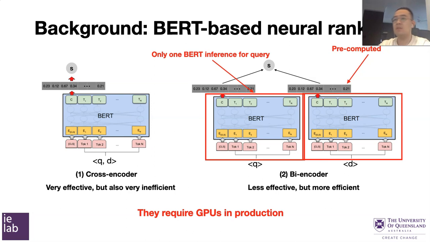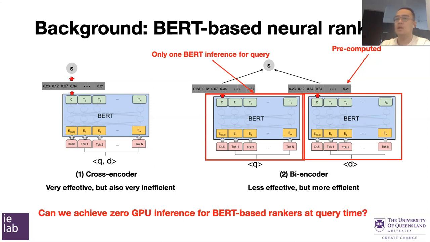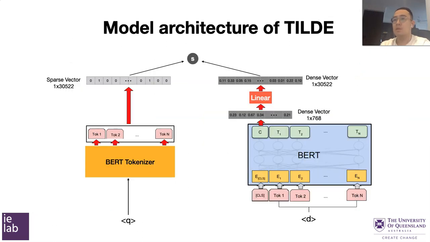Although the bi-encoder massively improved the efficiency for BERT rankers, there is still a step of deep neural network inference, which means you need to have a powerful GPU to deploy these rankers in production. This means it is hard to use these powerful rankers in small GPU-free devices such as mobile phones. So this problem motivates us to think about the question: can we actually achieve zero GPU inference for BERT-based rankers at query time? Based on this motivation, we designed our model, TILDE.